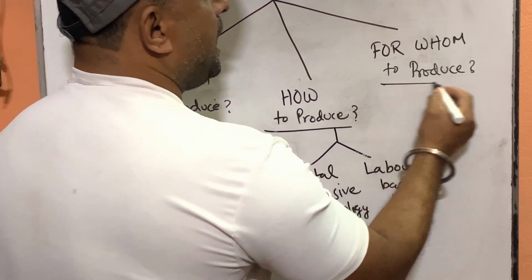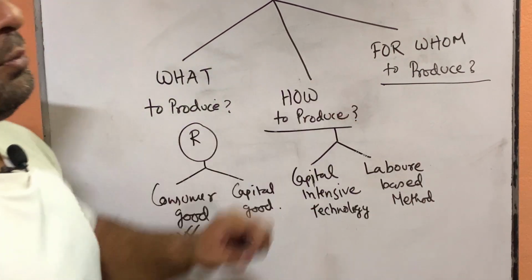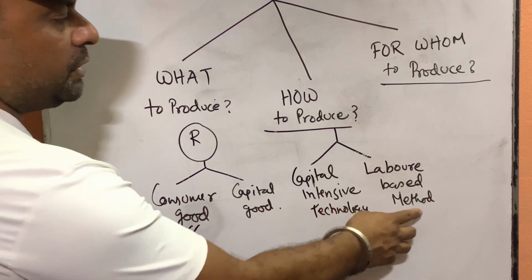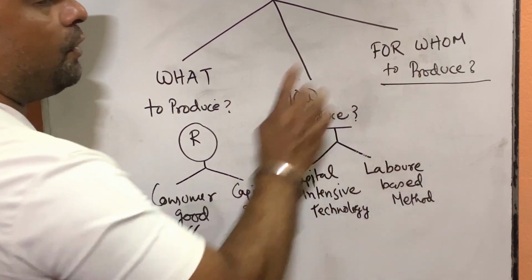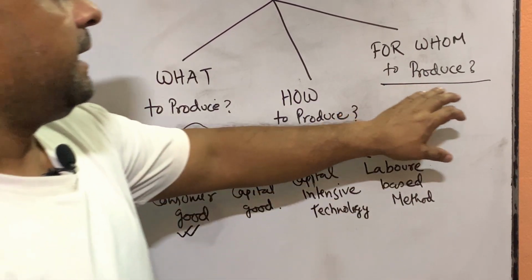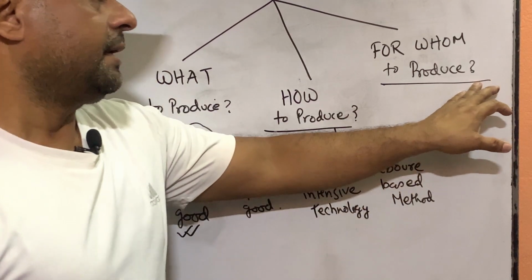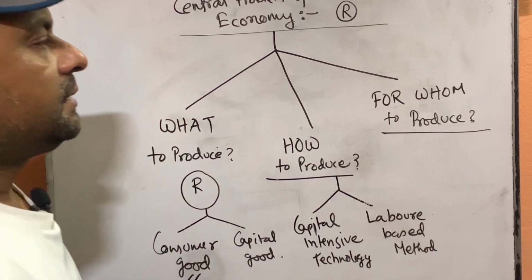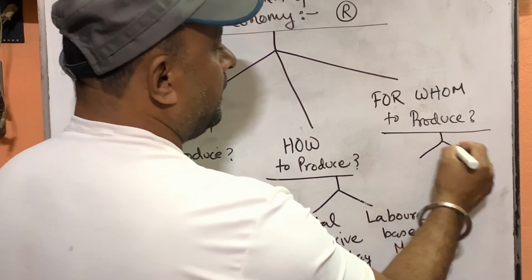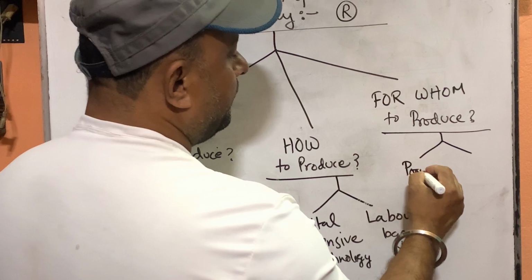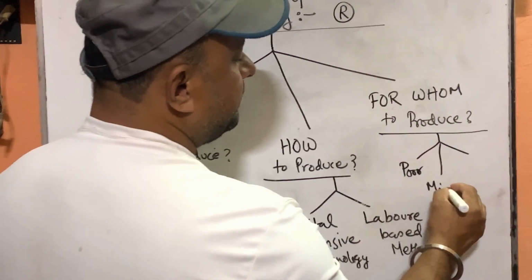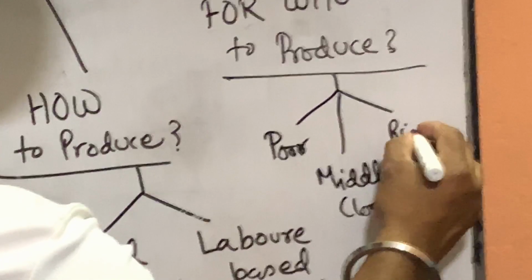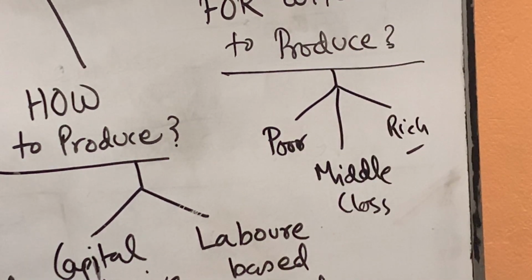Third problem is for whom to produce. We decide we will produce consumer goods in India using labor intensive technique. Now for whom to produce? In a country like India, three categories of people are there. Some are poor, some are middle class, some are rich. Okay, three categories of people are there: poor, middle class and rich. Now for whom should we produce?